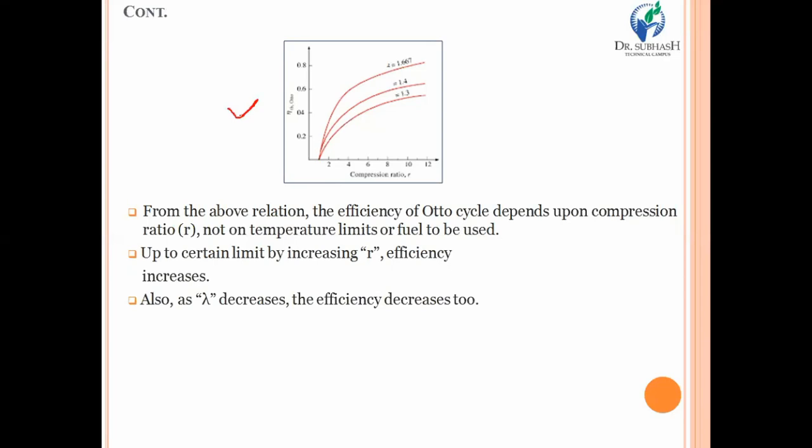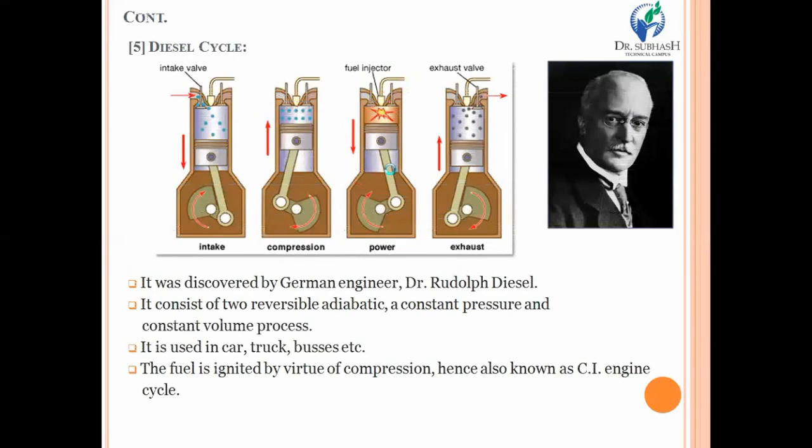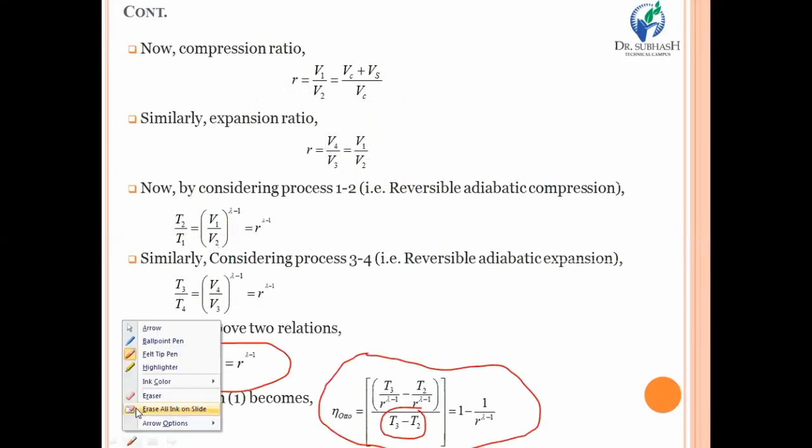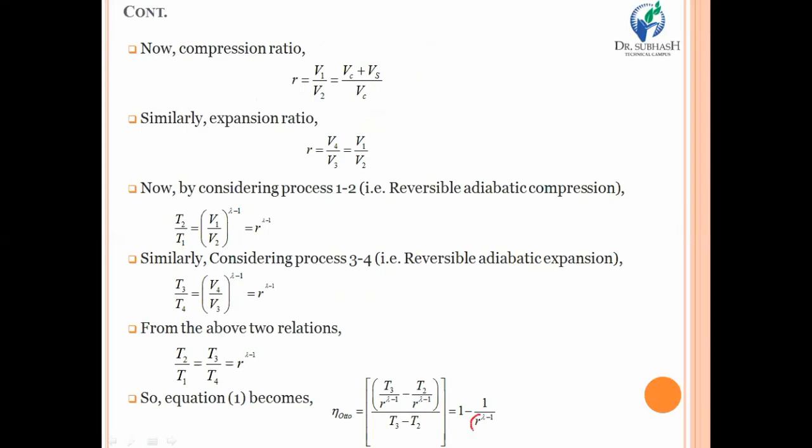So this graph represents the relation between Otto cycle efficiency and compression ratio, because we have derived the relation of efficiency in terms of compression ratio. So it is very important to discuss herein what is happening if you are increasing the compression ratio, what is happening if you are increasing adiabatic index gamma, because Otto cycle efficiency depends on only and only two properties, that is, one is r, the compression ratio, and one is gamma, the adiabatic index.